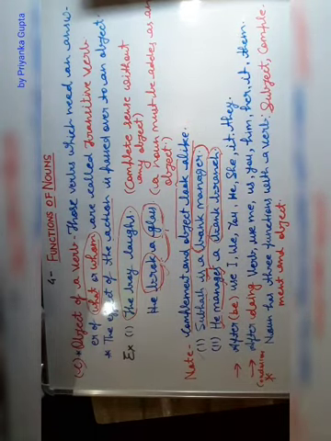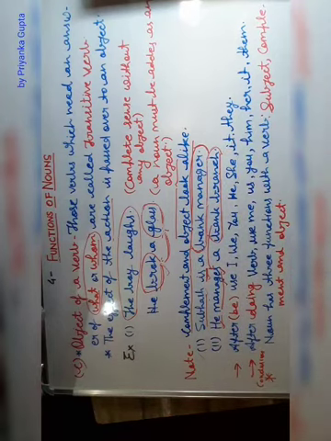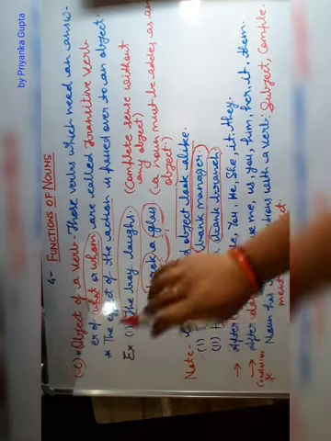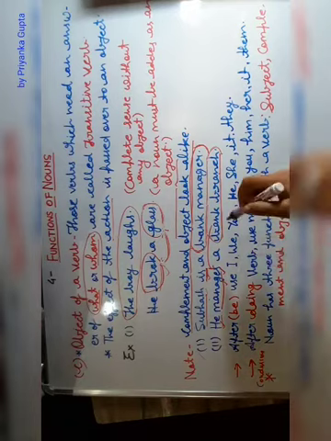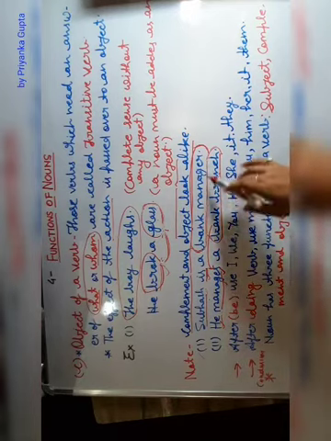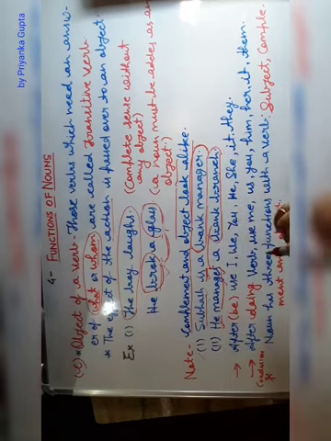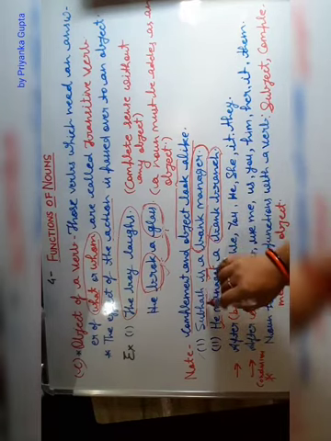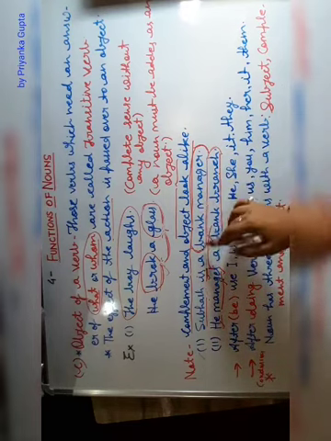Let's see a note: complement and object look alike. Students, in the last function we read about the complement of a verb, and the complement and the object of a verb look alike, but they are different. Let's see. Subhas is a bank manager. Subhas is himself a bank manager. That's why it is the complement to the verb is.